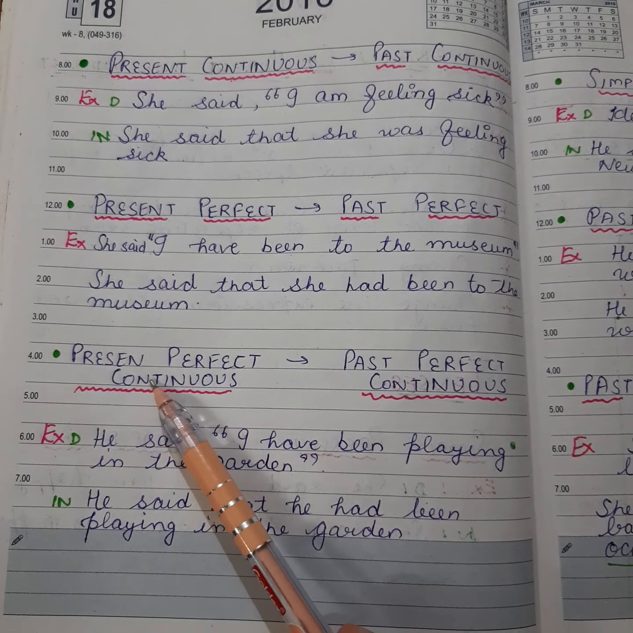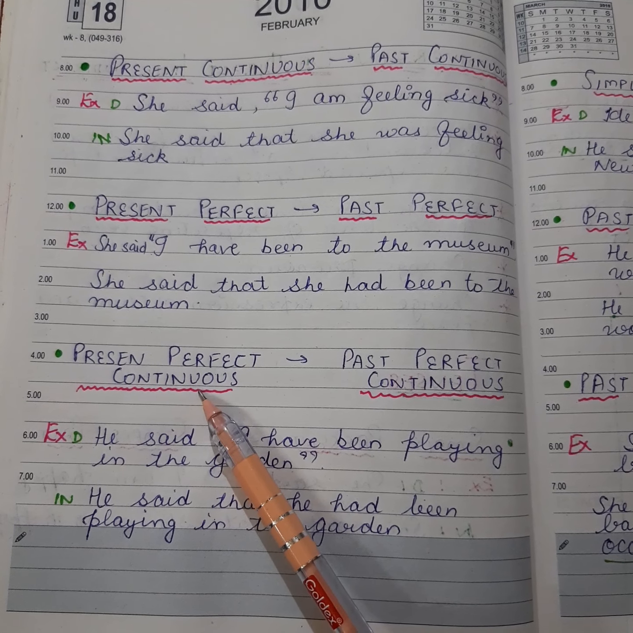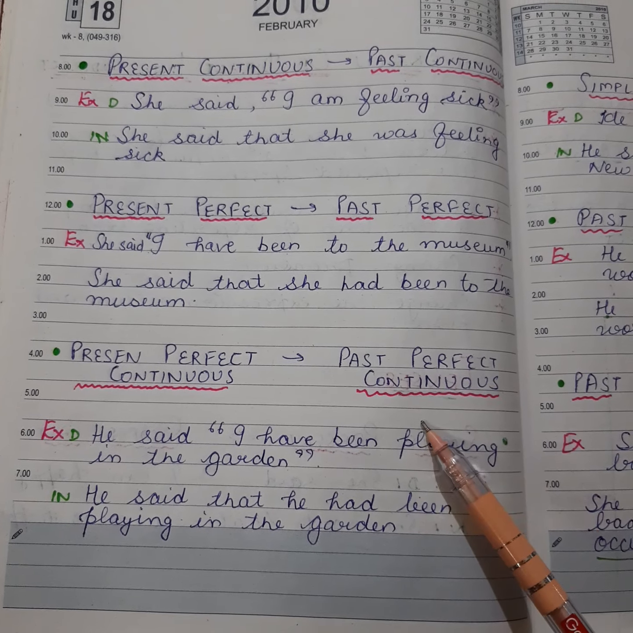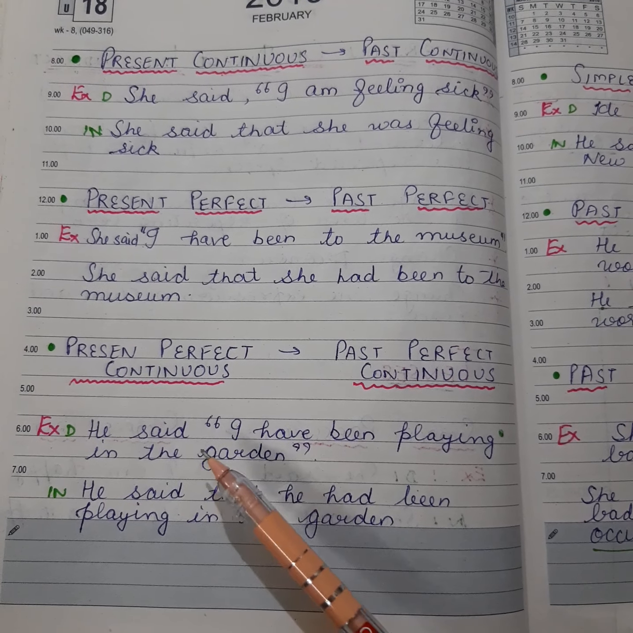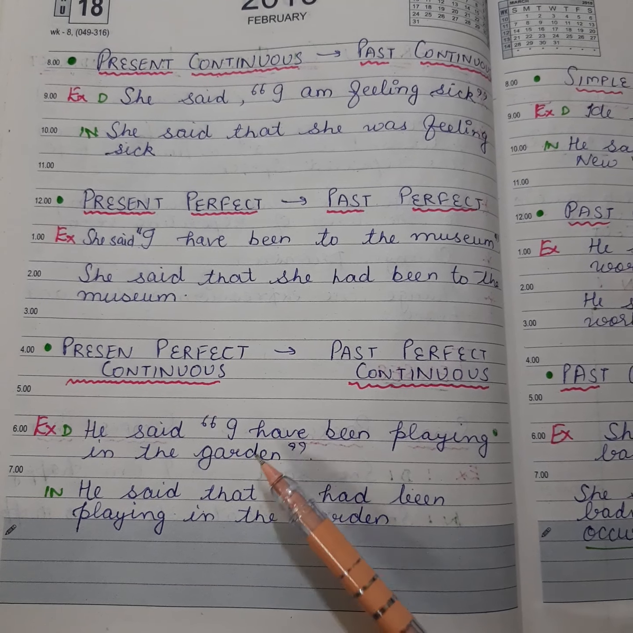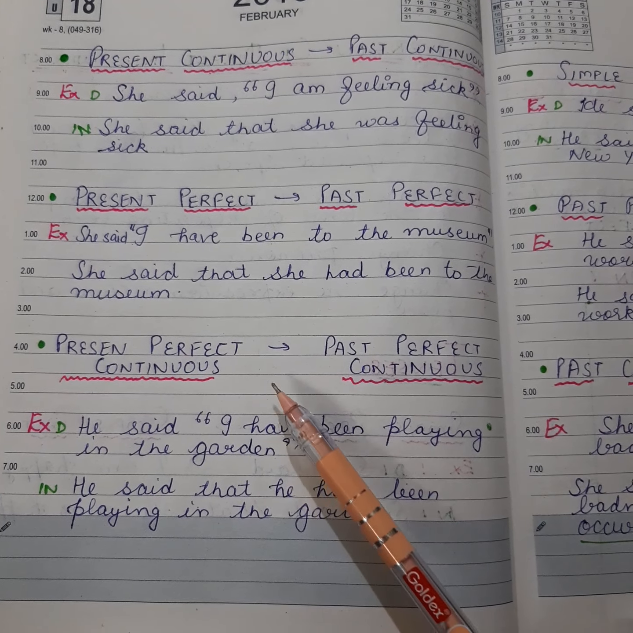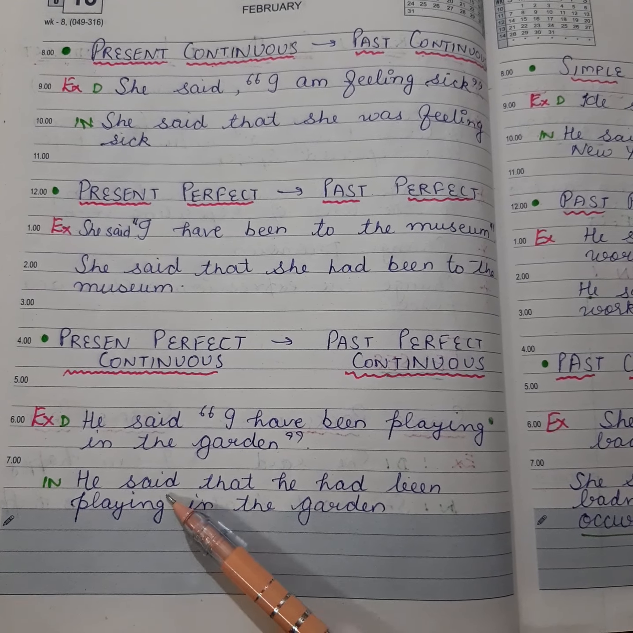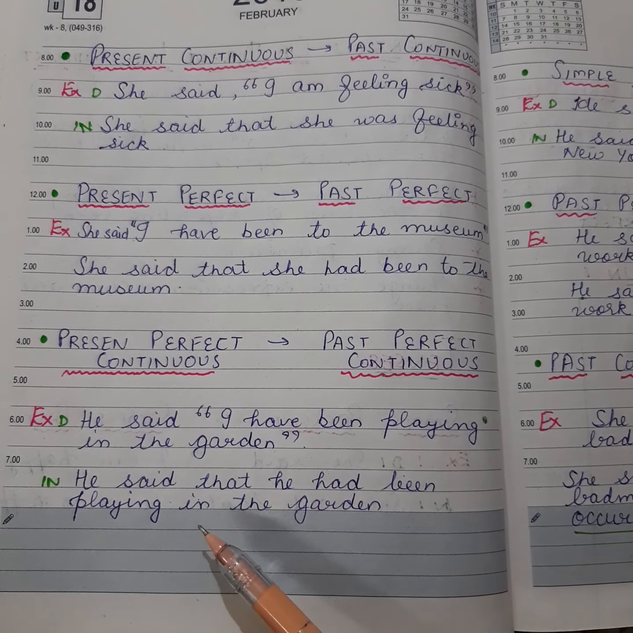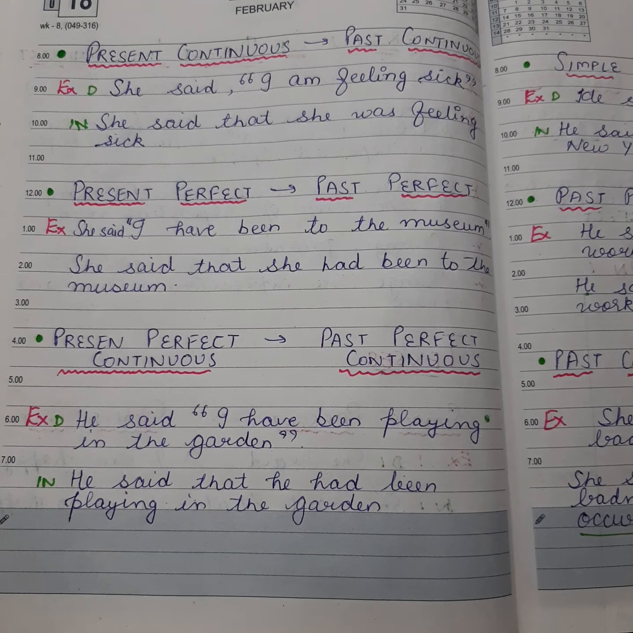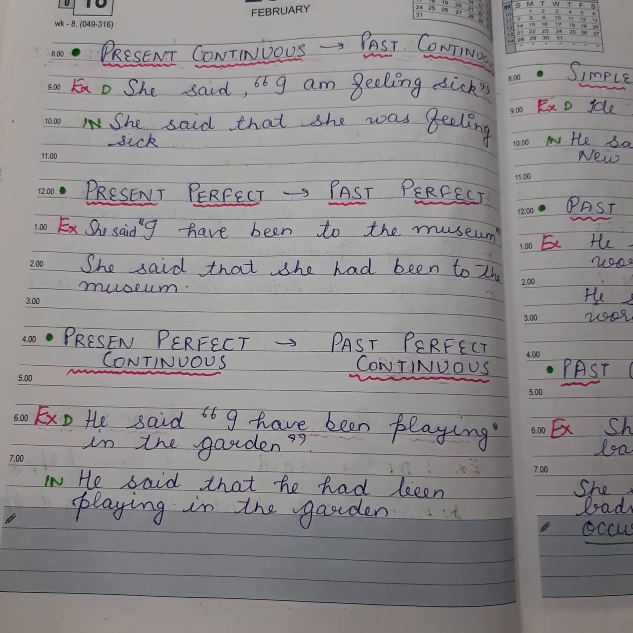When we have present perfect continuous tense in direct speech, it will change into past perfect continuous tense in indirect speech. For example, he said, "I have been playing in the garden." Here is present perfect continuous tense. It will change into he said that he had been playing in the garden. It will change into past perfect continuous tense in indirect speech.